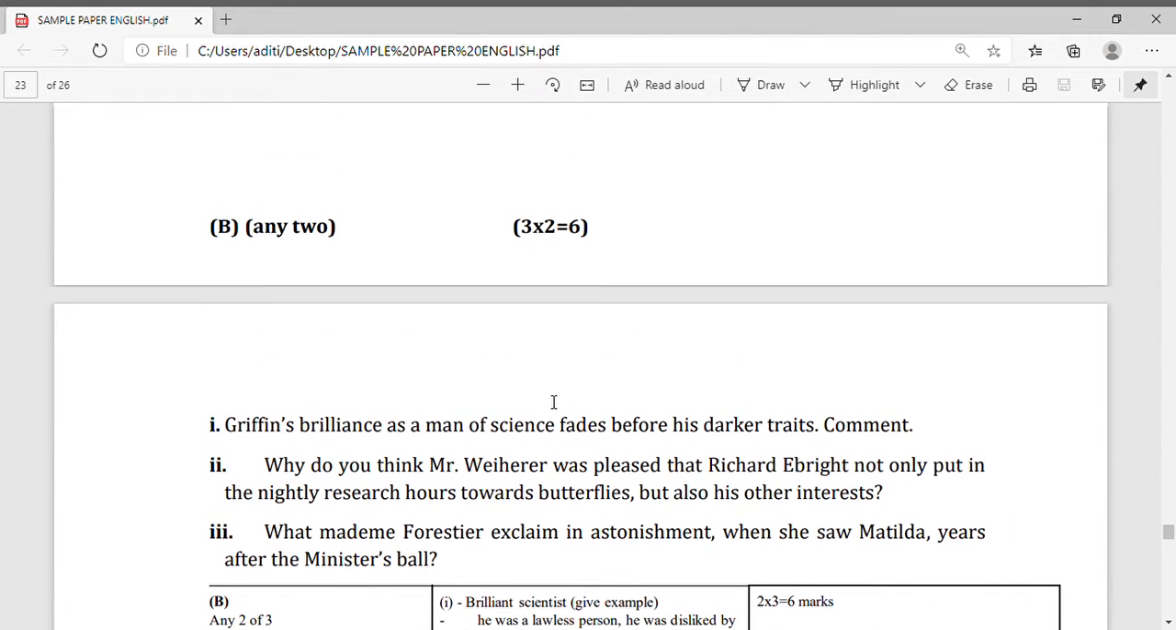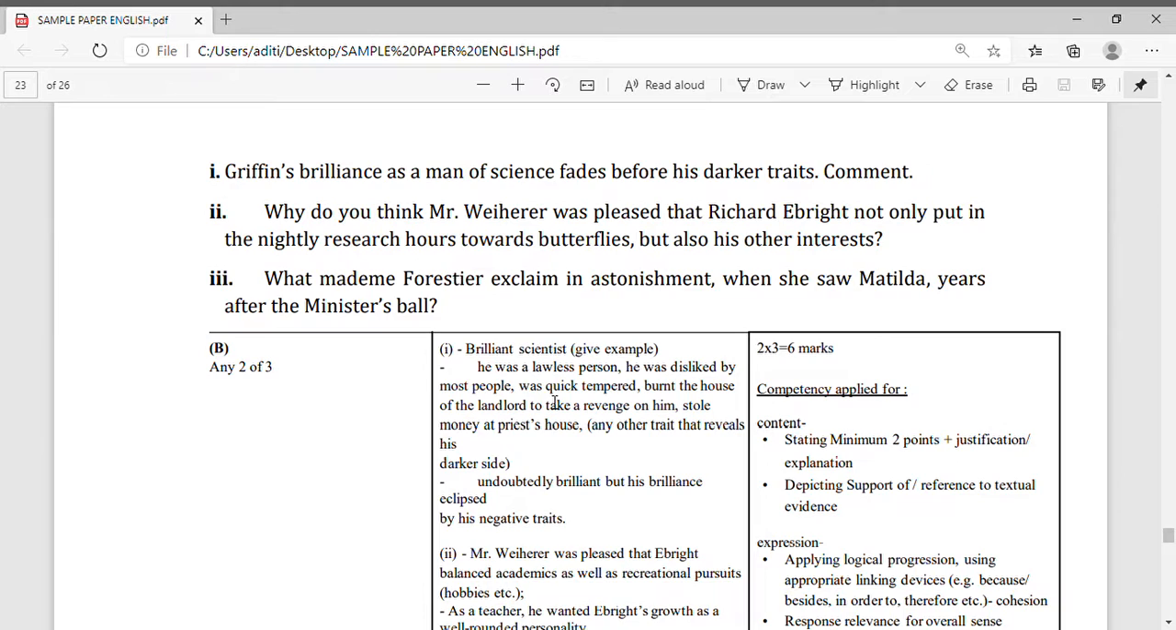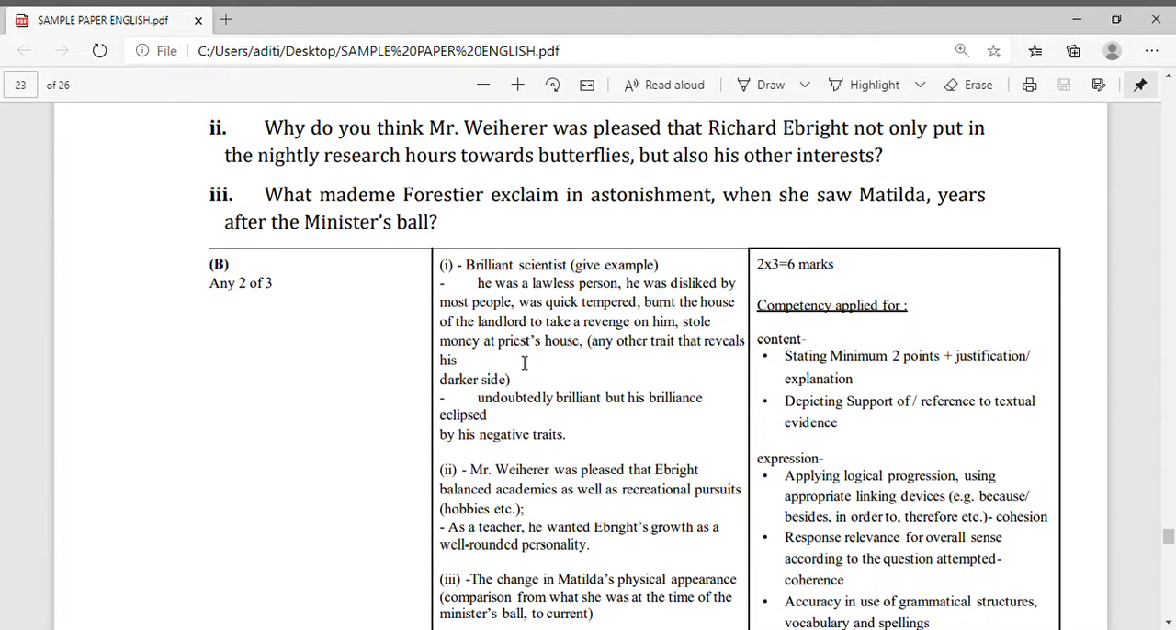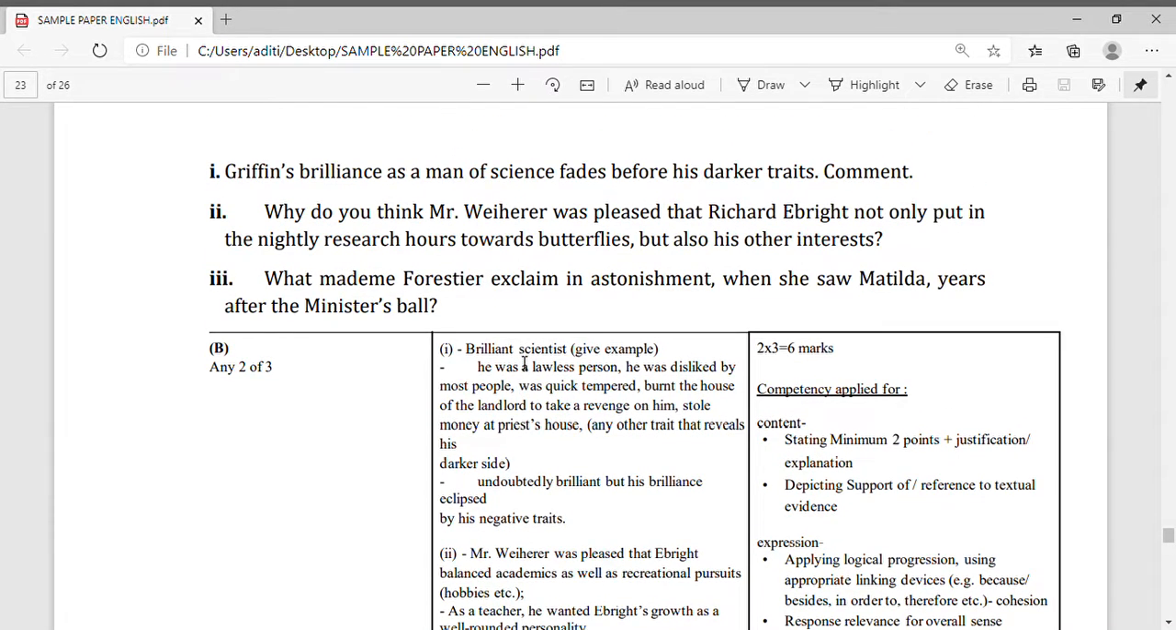Now come to the Part B of question 11, Griffin. You can see in Part B also 3 questions are given. Griffin realizes that the man of science fades before his darker traits. Comment. Question number 1, question number 2 and question number 3. 3 questions are given, and here 2 marks is allowed for each and 2 only you have to attempt. So 3 into 2, 6 marks.